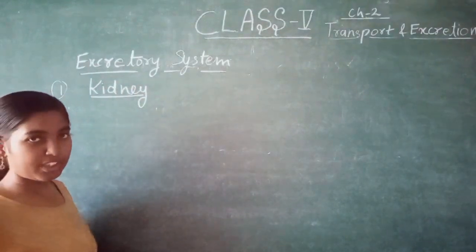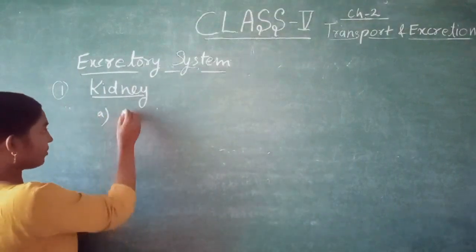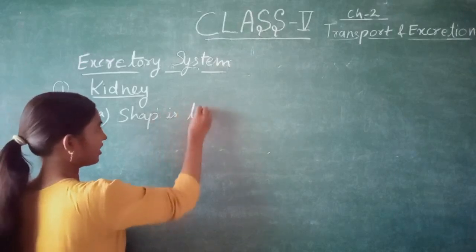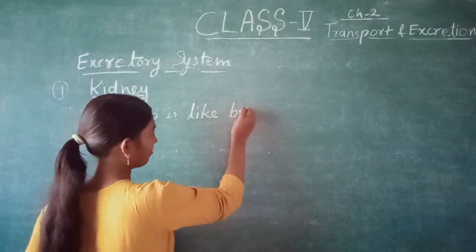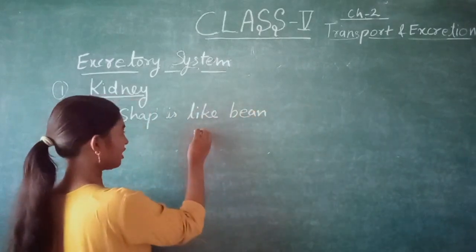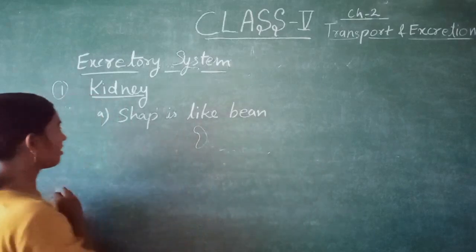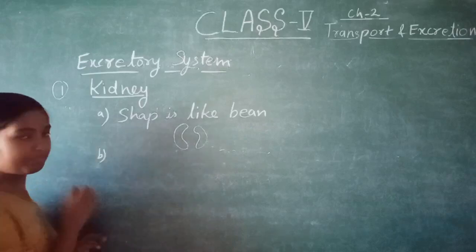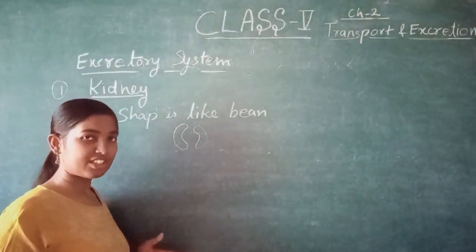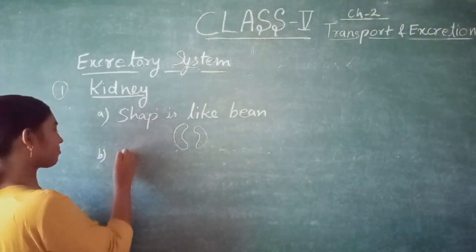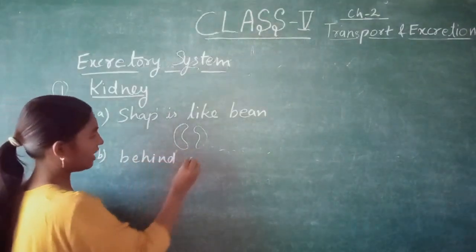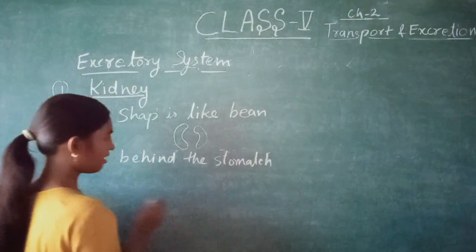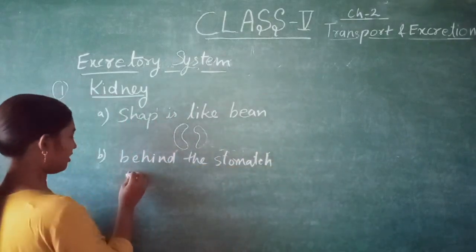The first important point about the kidney is that its shape is like a bean, and there are two in number in our body. Second, it is situated behind the stomach and liver.